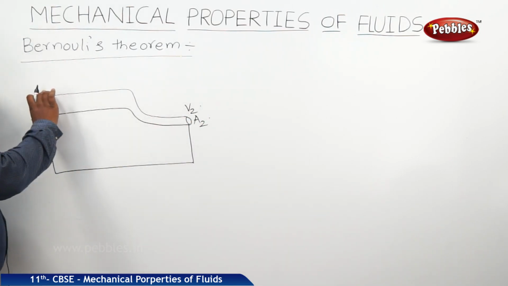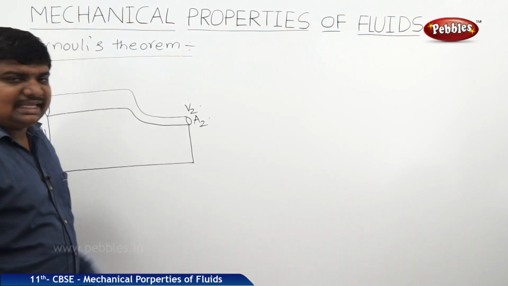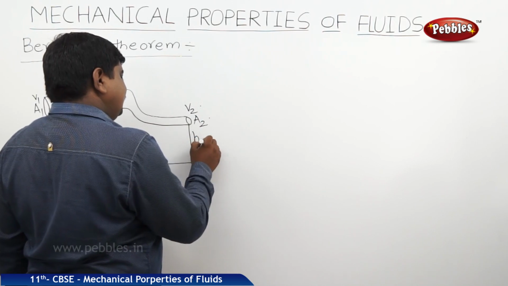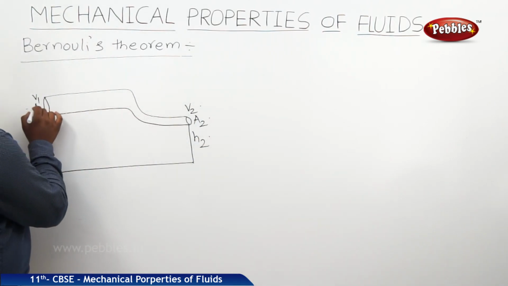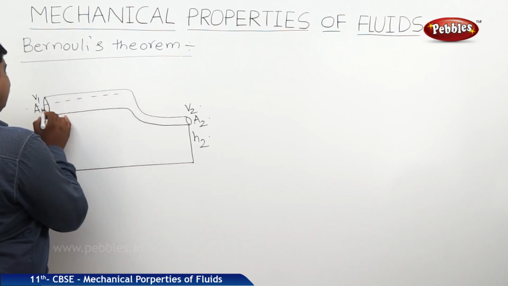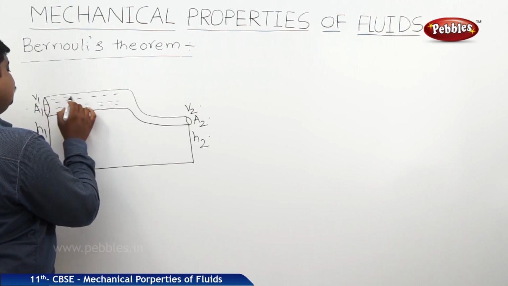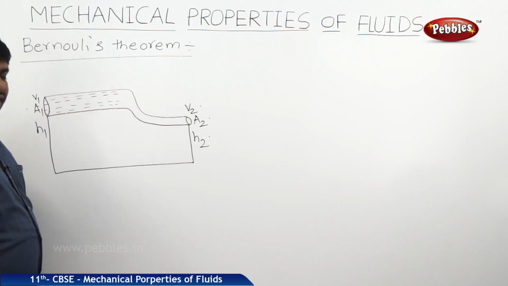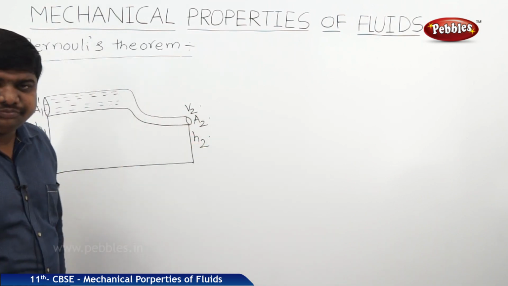The first end of the tube, with area of cross section A1, is at a height H1. The second end of the tube is at a height H2. Let us consider an incompressible, irrotational and non-viscous fluid has entered this tube. It has to cross over different points to reach A2.